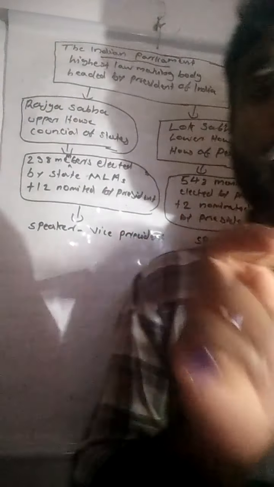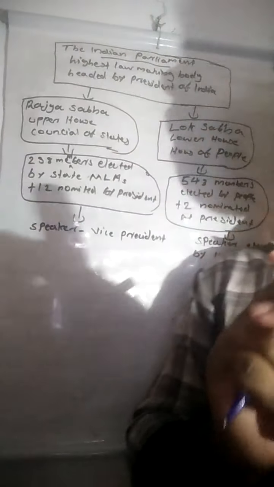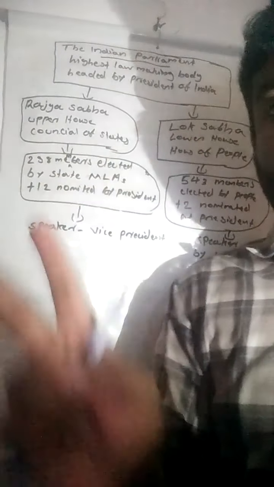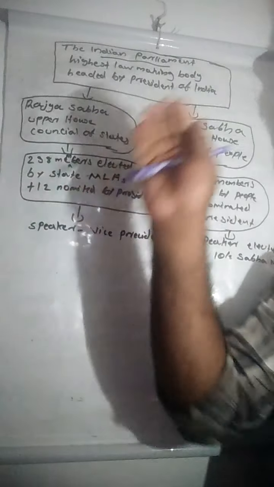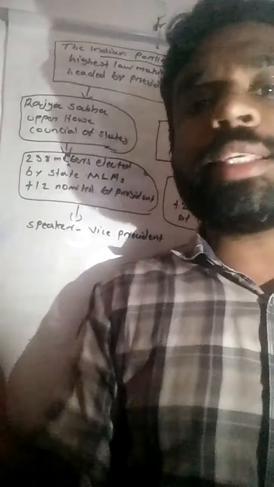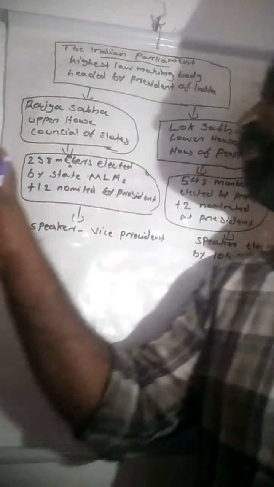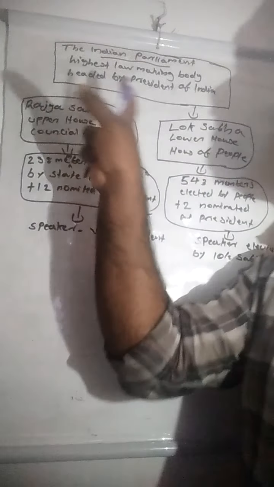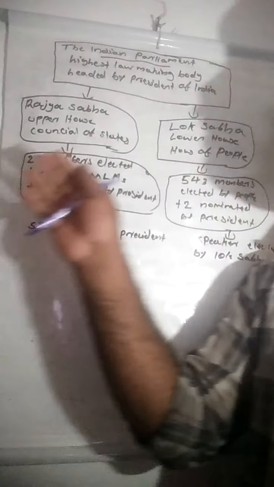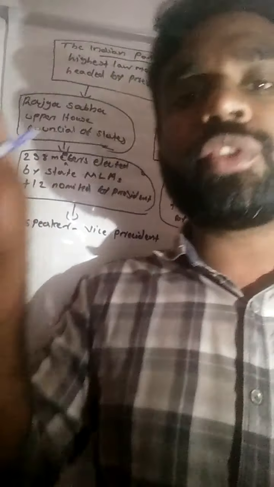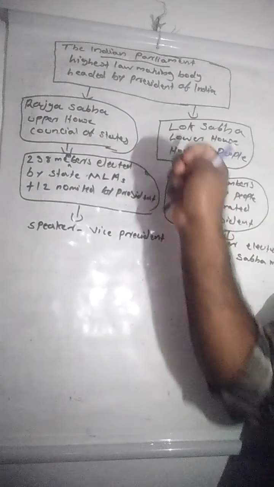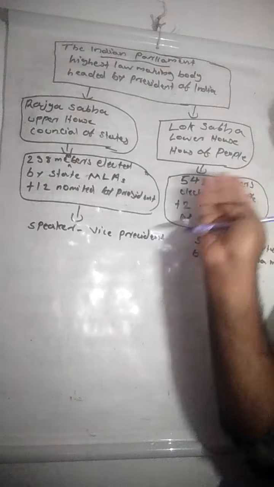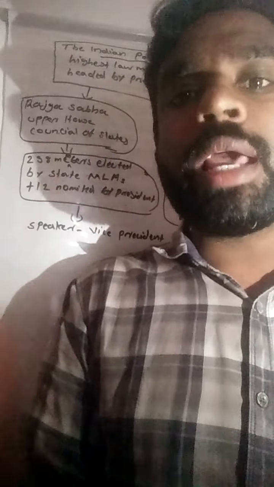So the Indian Parliament is the highest lawmaking body. It is headed by the president, and it has two houses, that is Rajya Sabha and Lok Sabha. Rajya Sabha is known as the upper house, and it is also known as the Council of States. And Lok Sabha, the lower house, is known as the House of People.